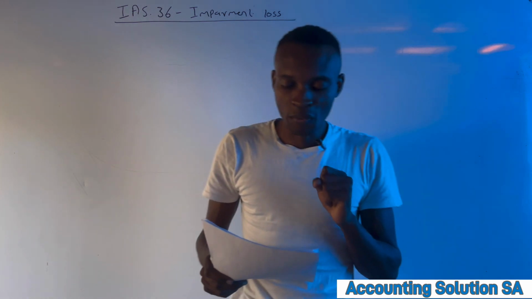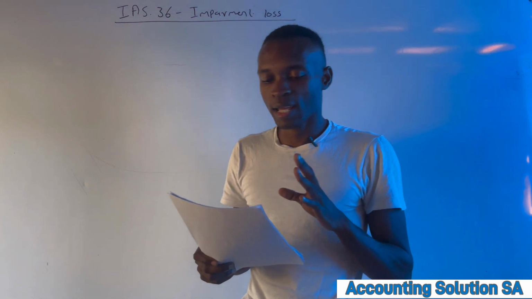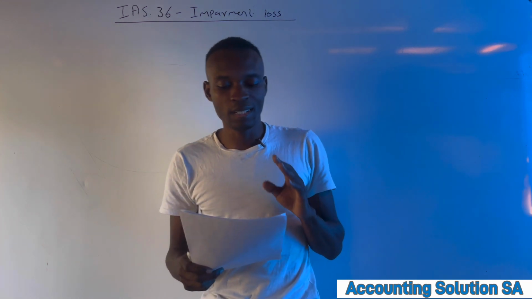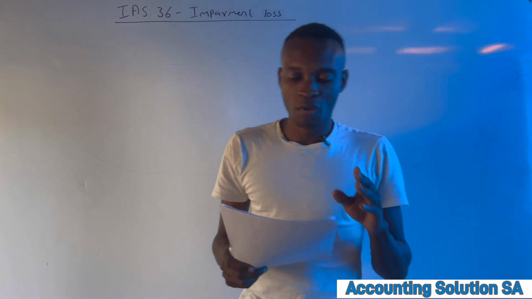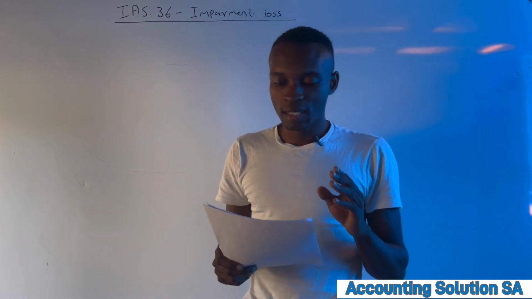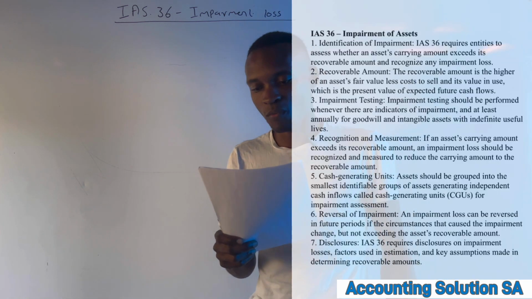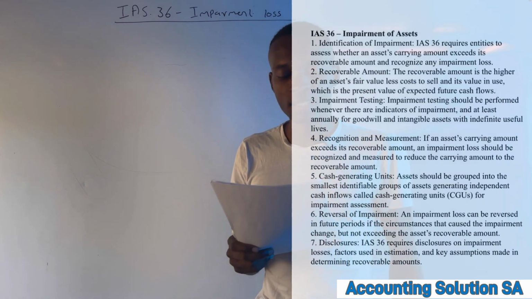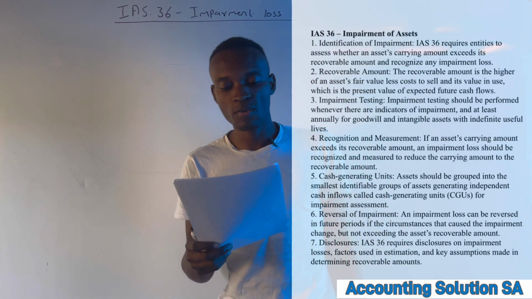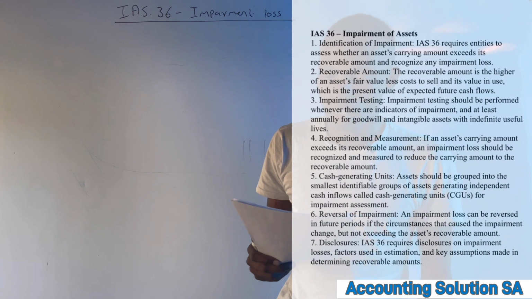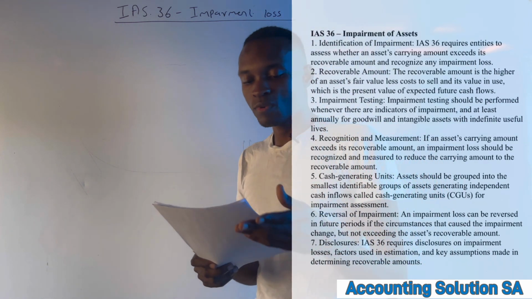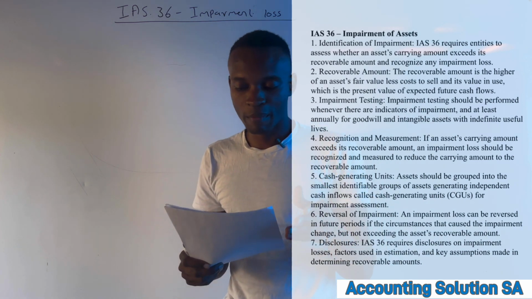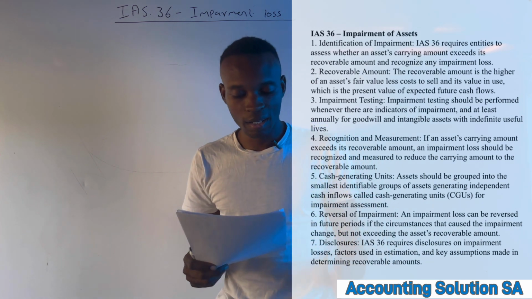When we talk about impairment of assets, IAS 36 requires an entity to assess whether an asset's carrying amount exceeds its recoverable amount and recognize any impairment loss. We are going to discuss recoverable amount as well, impairment testing, and recognition.